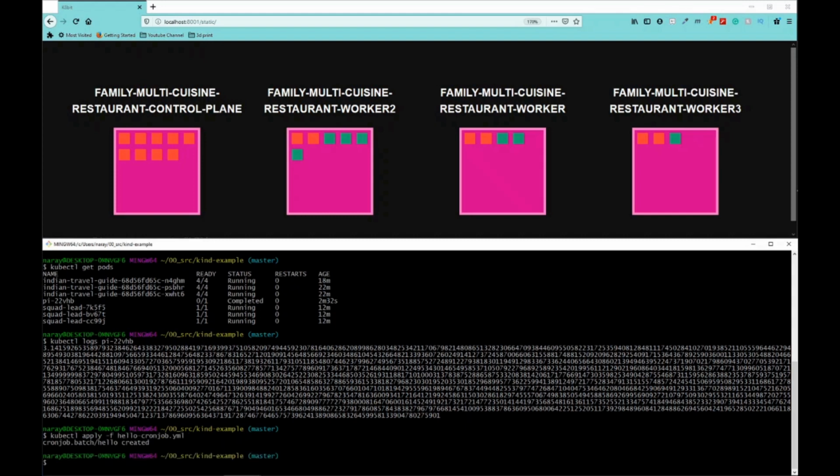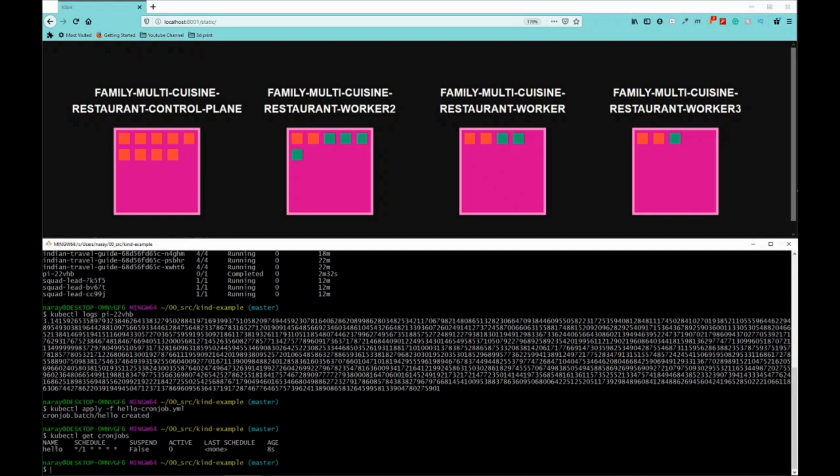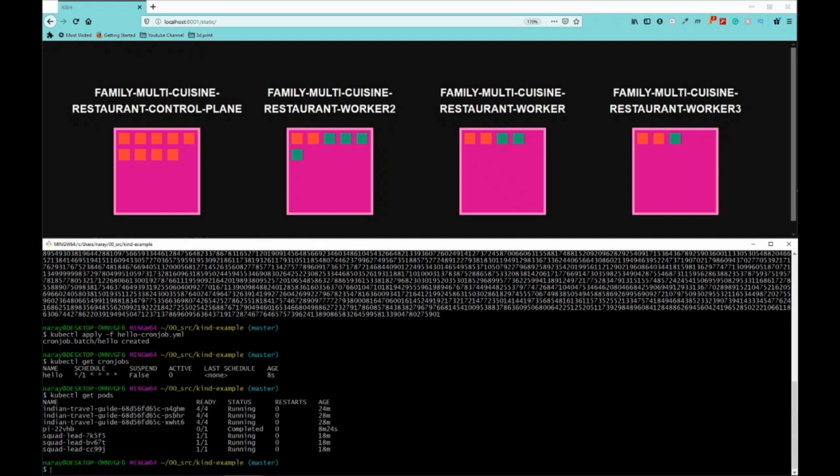So now this is a cron job resource. Let's do kubectl get cronjobs. As you can see, it has created a cron job named hello and the schedule has been shown here. Of course, it will wait for a minute before starting the first pod. So if you look at get pods, you won't find any pod created by the job yet because it has to wait for the first minute before running the first task.